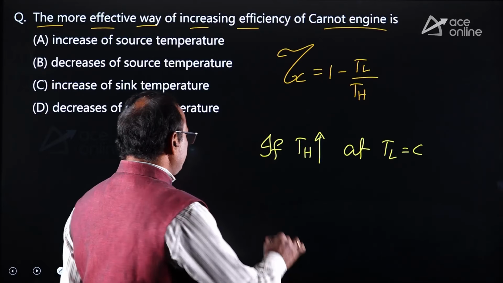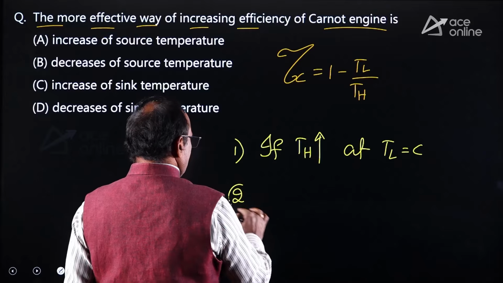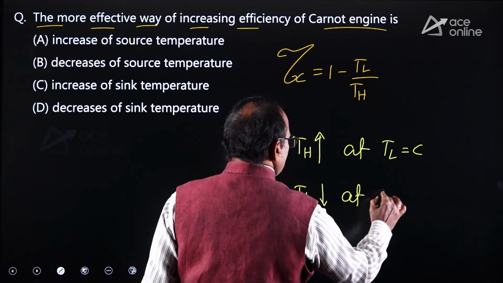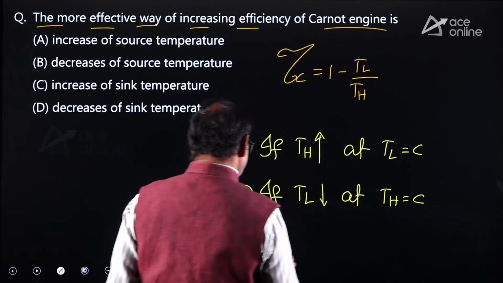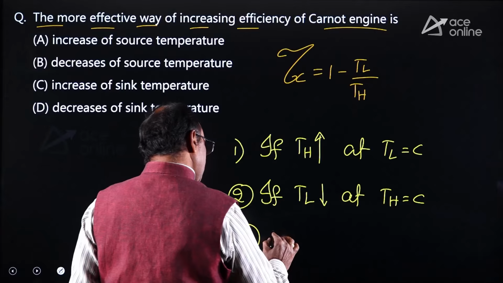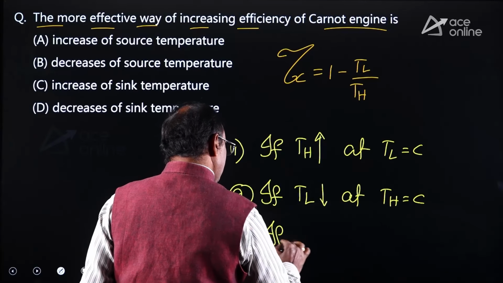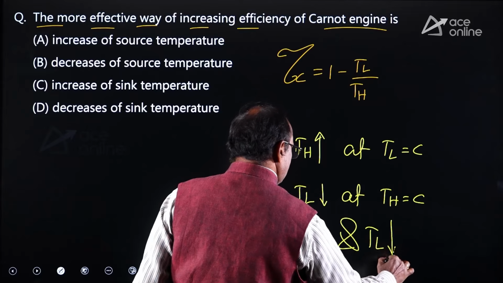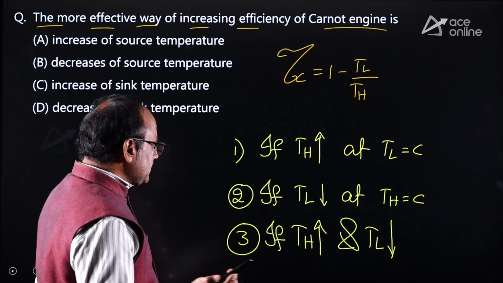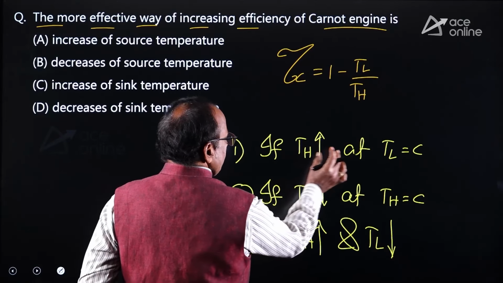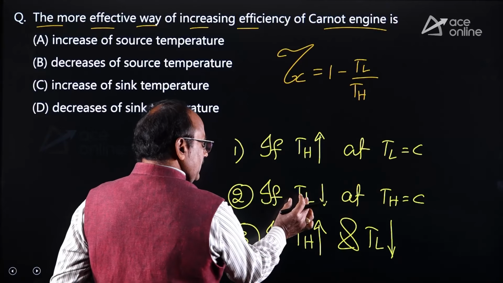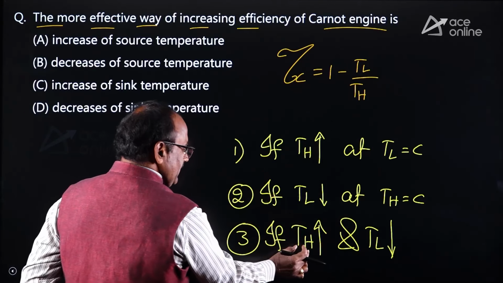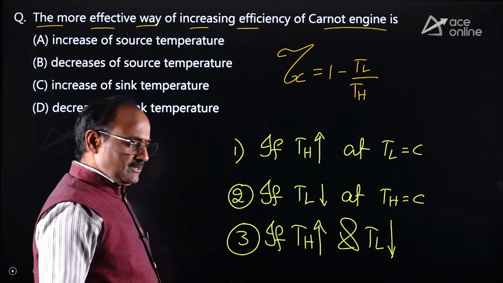This is the one option for you. The other option is decreasing the lowest absolute temperature at constant highest absolute temperature. The other more effective way is by increasing the highest absolute temperature and by decreasing the lowest absolute temperature. So efficiency of the Carnot cycle can be increased by either increasing the higher temperature at constant lower temperature or decreasing the lower temperature at constant higher temperature. And the most effective method is by increasing the highest absolute temperature and decreasing the lowest absolute temperature.